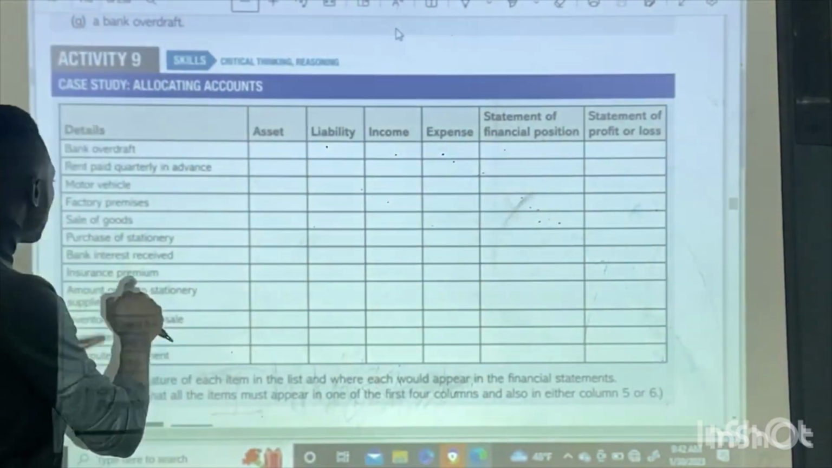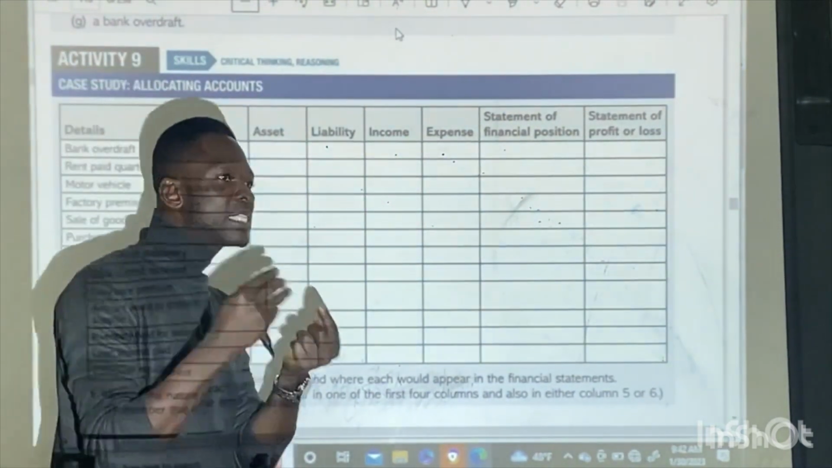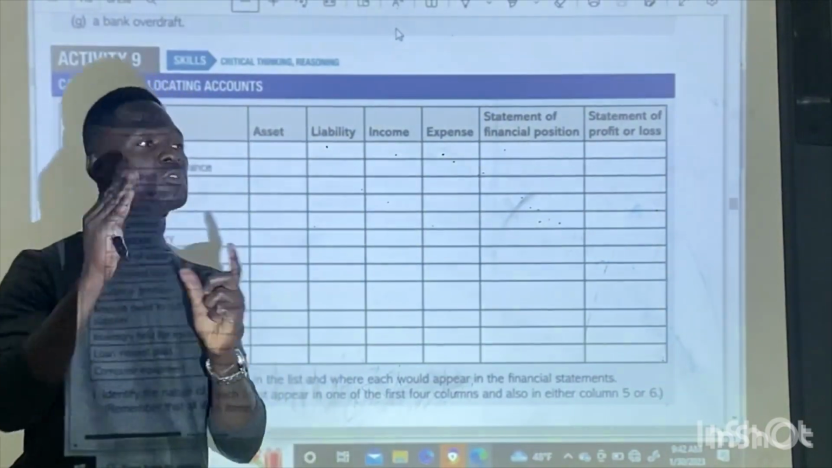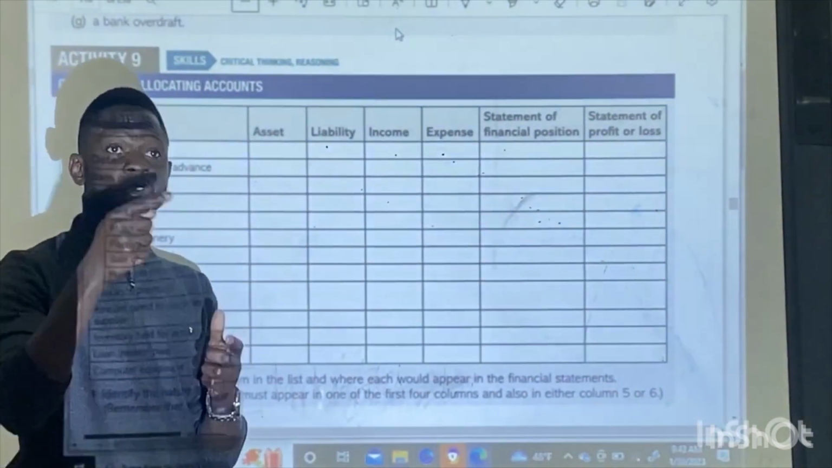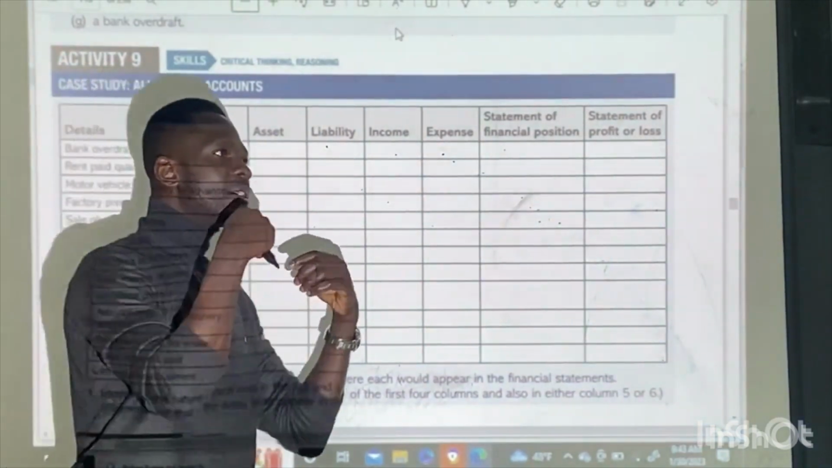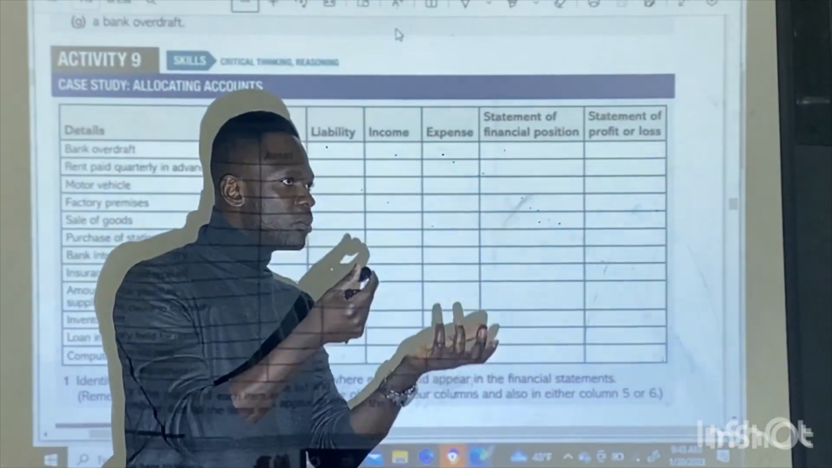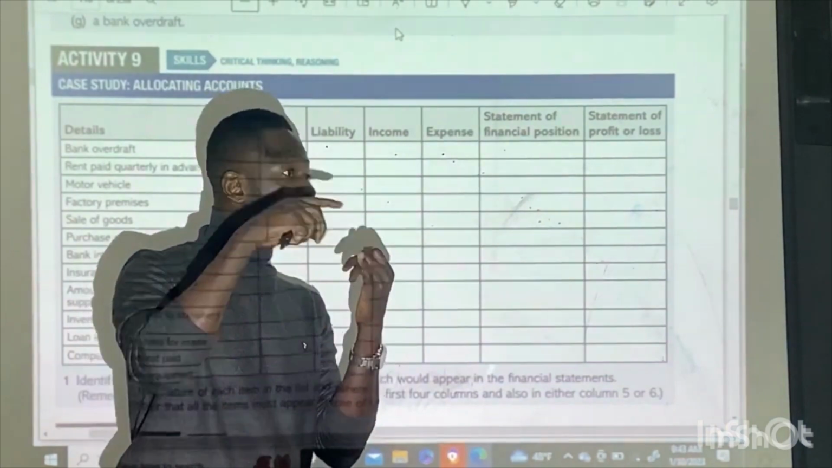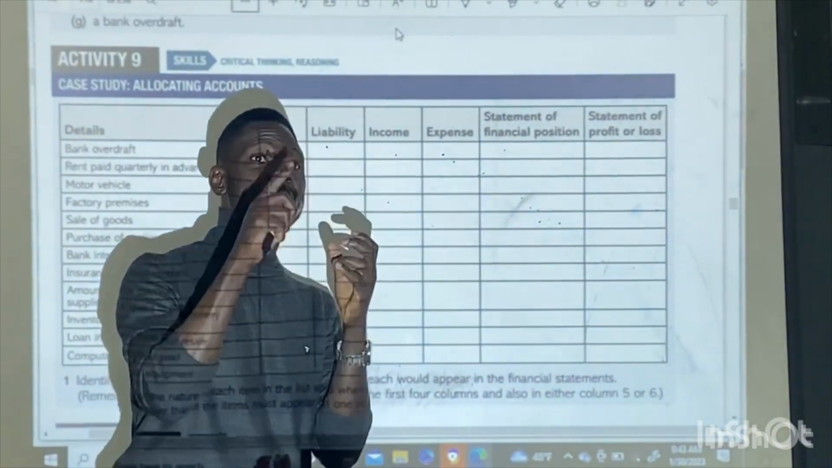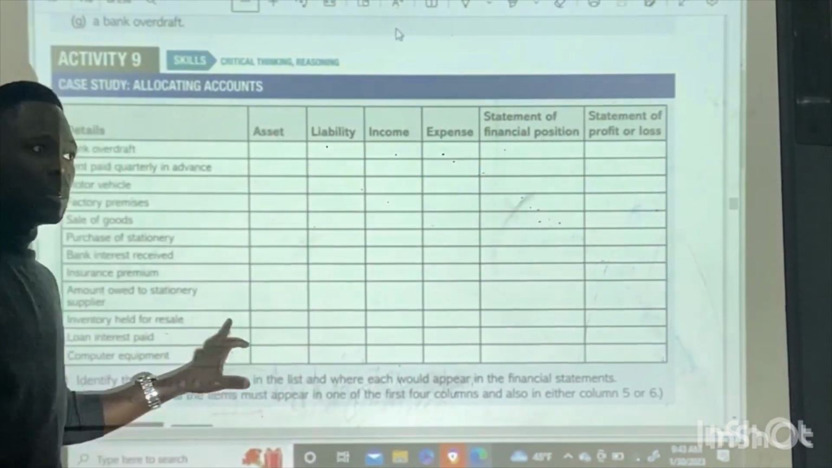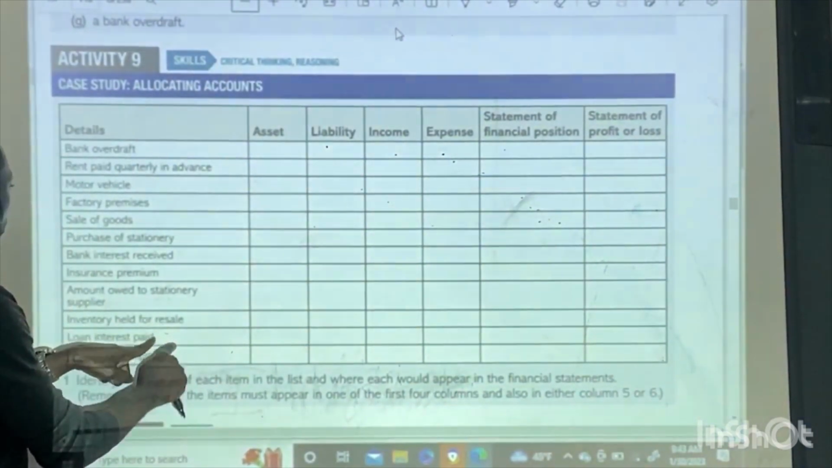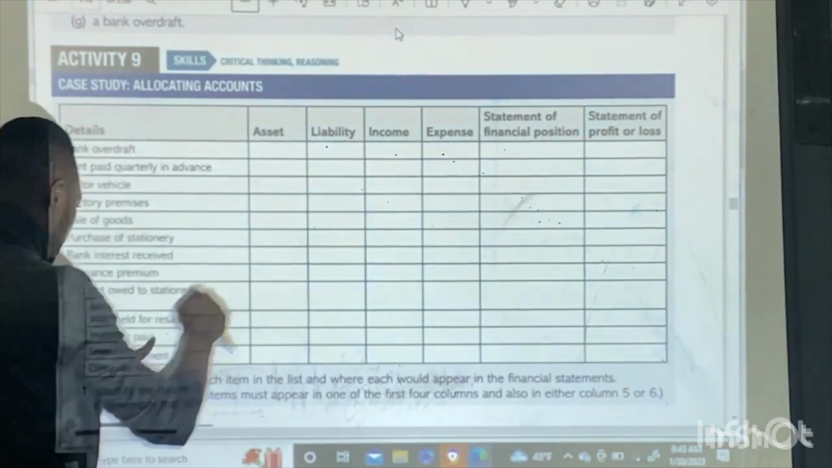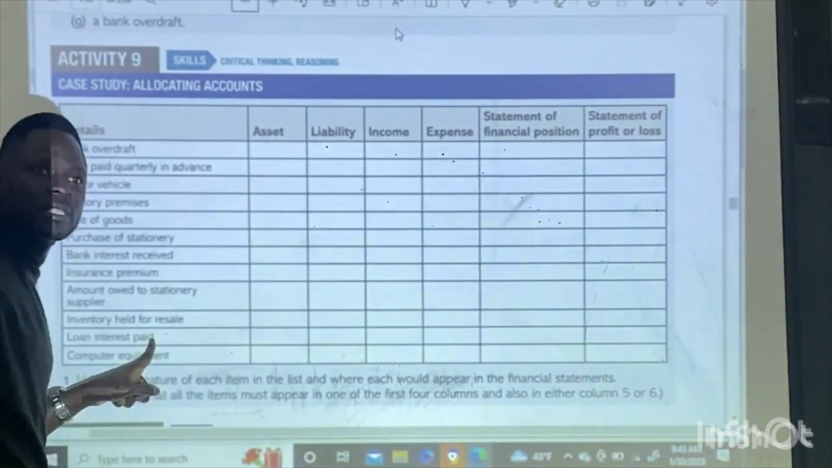Interest. Here, remember I said bank interest received. When you receive interest from the bank, it means you have saved money to the bank. That's an income for the business. But afterwards, you're talking about loan. When you get a loan from the bank, you're going to pay the principal, and at the same time, you're going to pay interest on that loan. Yes or no? So here, because you're going to pay interest on loan, interest here is an income, interest here is what? Expenses.